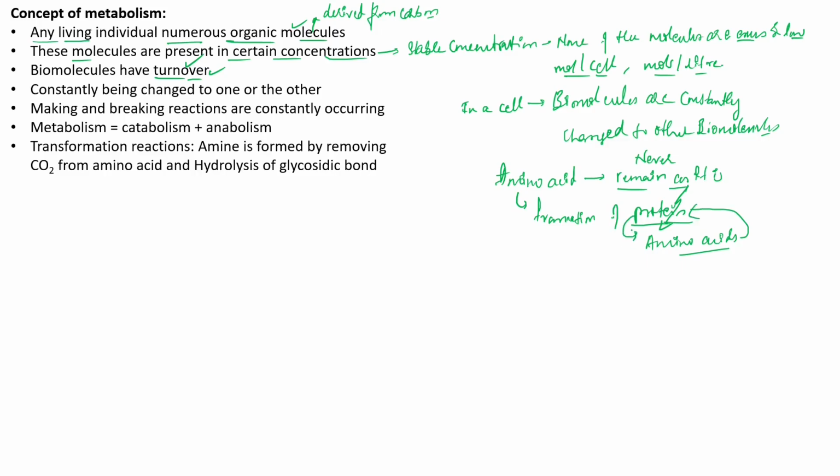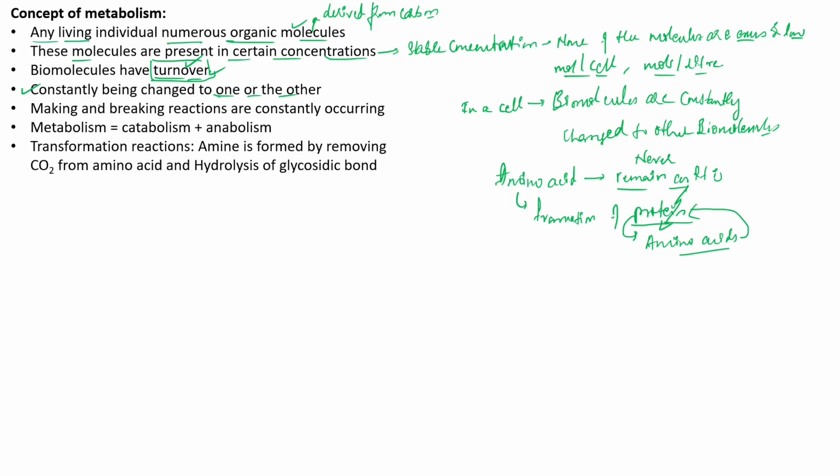None of the biomolecules will remain in the same state. They are constantly changed from one form to another, and this is what we mean by the term turnover.